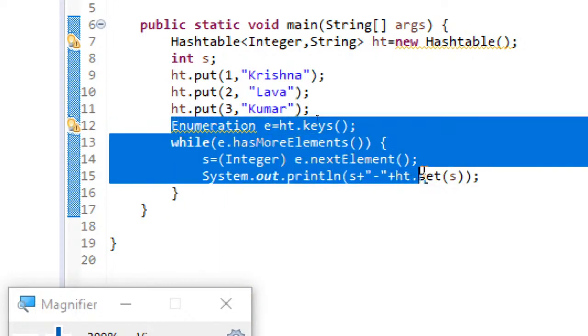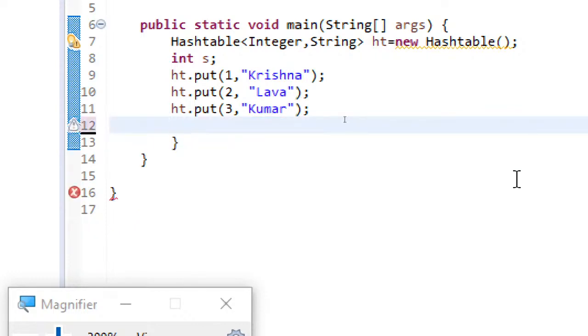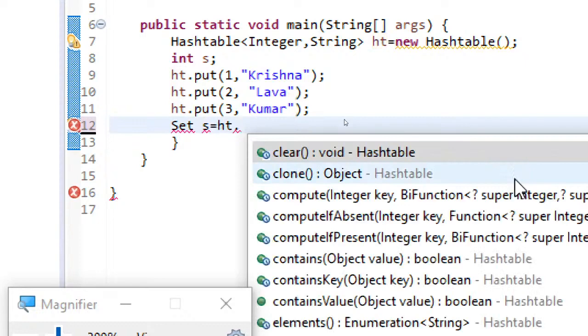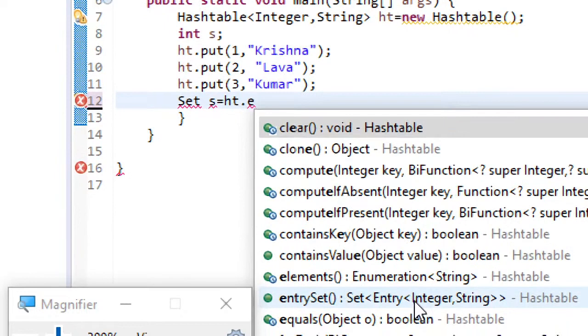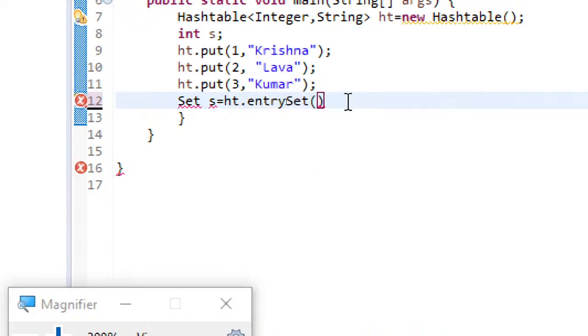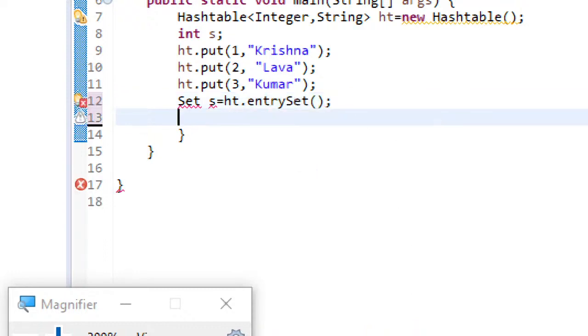Not only enumerator, you can also use iterator. Iterator usage is quite interesting. Here, what we have to do is we have to invoke the set interface. So here you can see what I am using. There is a method called entry set, which will point to the entries of this particular map. And then I have to use the iterator.